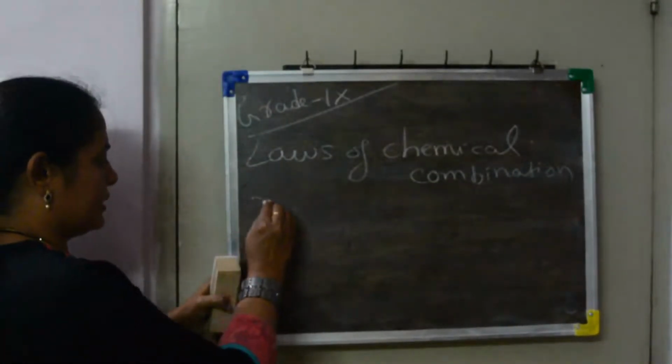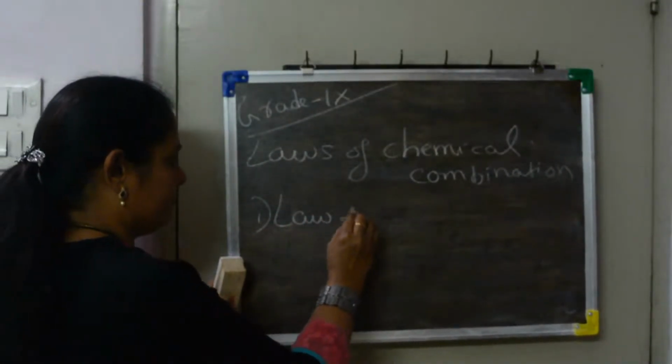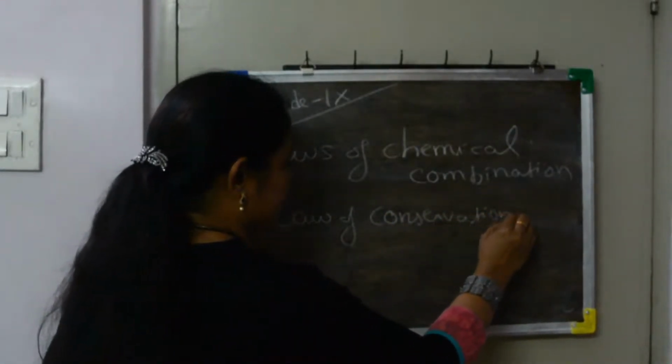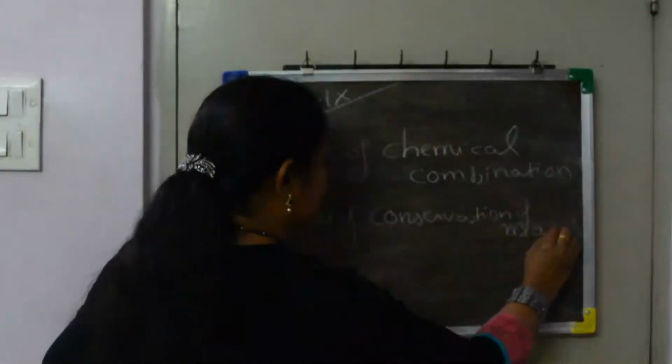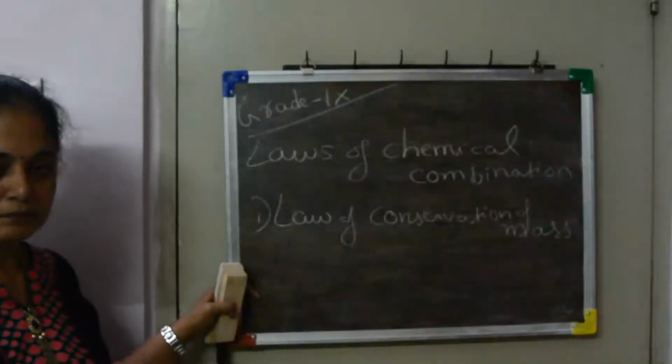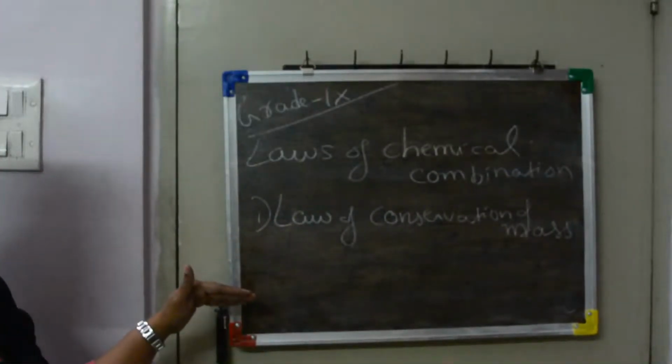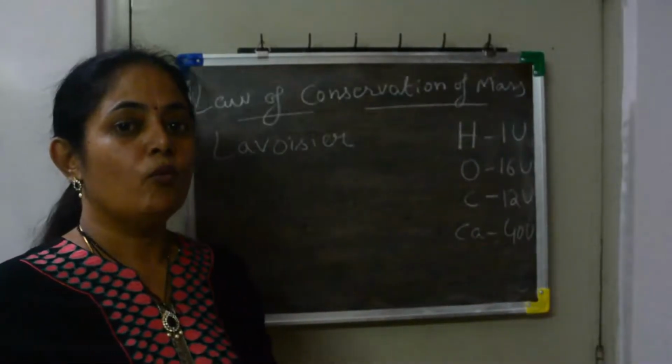The first law is the law of conservation of mass. I am going to explain this law. What do you mean by law of conservation of mass?